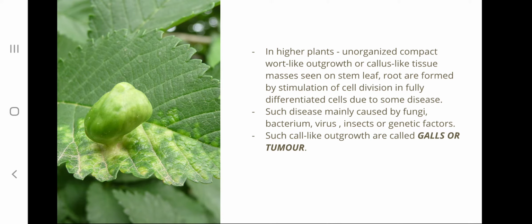This stimulation of fully differentiated cells to form callus is caused by some diseases, which can be caused by fungi, bacteria, viruses, insects, or some genetic factors. Such callus-like growths formed as a result of disease are called galls or tumors. These are the two types of callus which occur naturally around us.